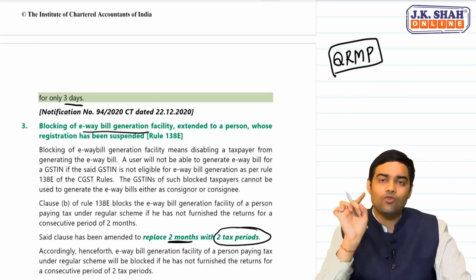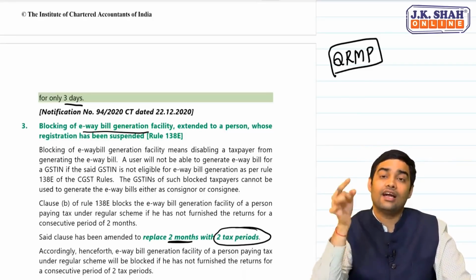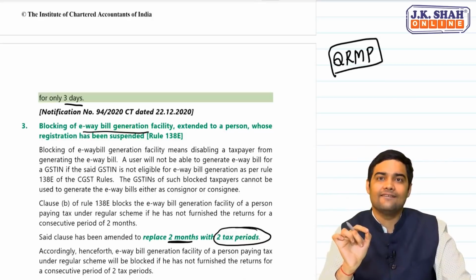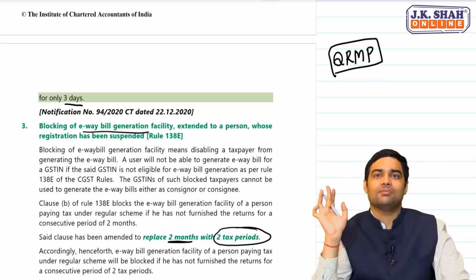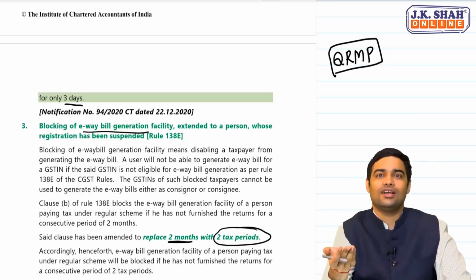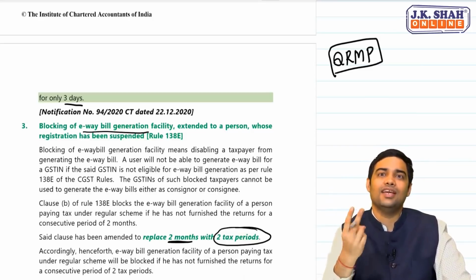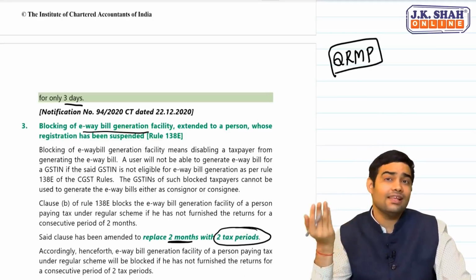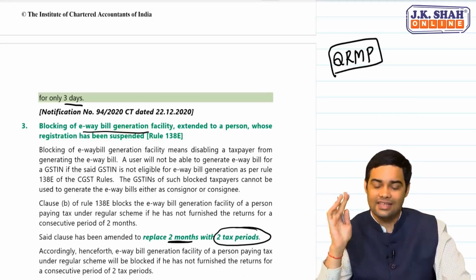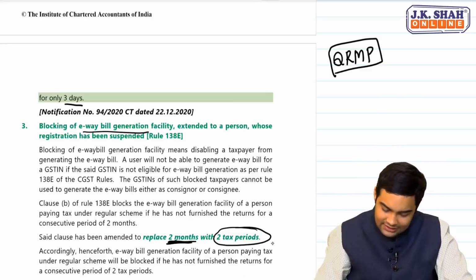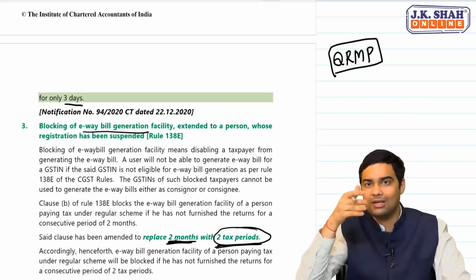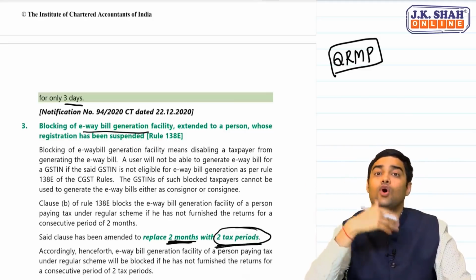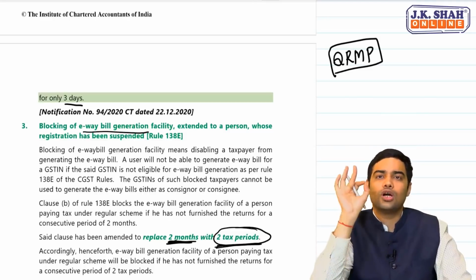So tell me, for a quarterly filer, what would be the tax period? Sir, for a quarterly filer, the tax period will be 3 months. Clear? For a monthly filer, 1 month. That's why 2 months is replaced by 2 tax periods. So for a monthly filer, 2 months. For a quarterly filer, 2 quarters.